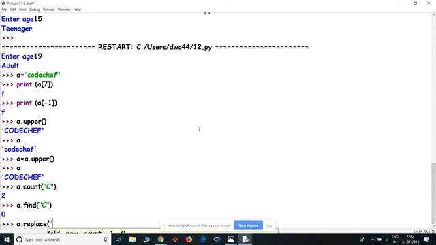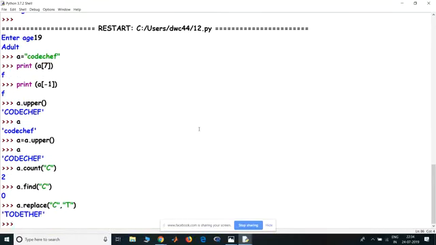Yes, I will teach you about lists and tuples. Let's move forward from strings. Then we'll move forward to lists and tuples. So if I want to replace a C with a T, what it shows is a total theft, because what has happened is that the C has been replaced by a T. So effectively, that's what's happening.